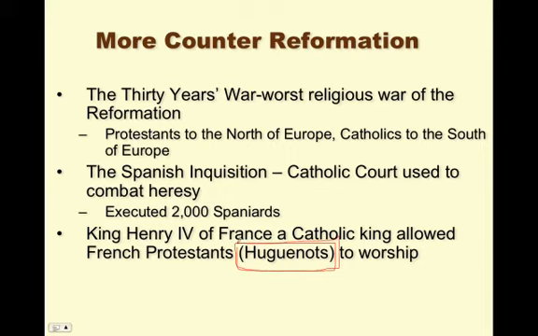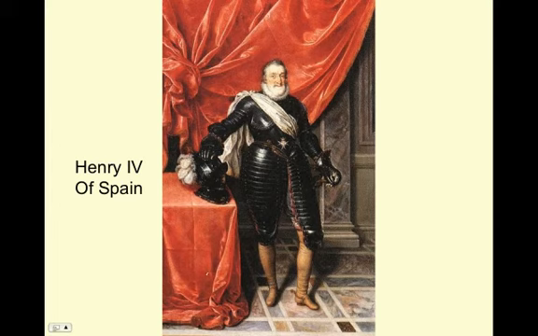Alright? That is a vocabulary word right there. The Huguenots. Who are they? They're the French Protestants that King Henry IV of France allowed to worship. I'm just not sure if he's going to play catcher today or if he's going to fight for Catholicism.